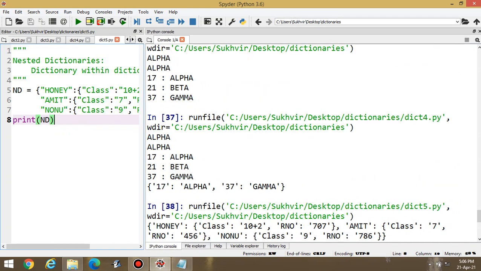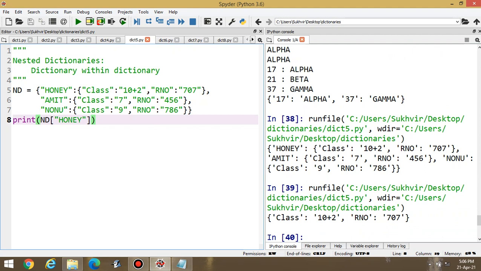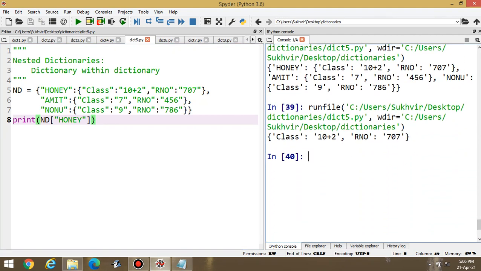First dictionary, first content, and second content, and third content. All the contents means dictionary inside dictionary. Main contents are honey, Amit. Suppose I am writing ND, and inside square bracket, suppose I am writing honey here. Okay, it means I can display the contents of honey only. Yes, look at this one. You can display the content of honey only, that is class 10 plus 2, and roll number is 707.